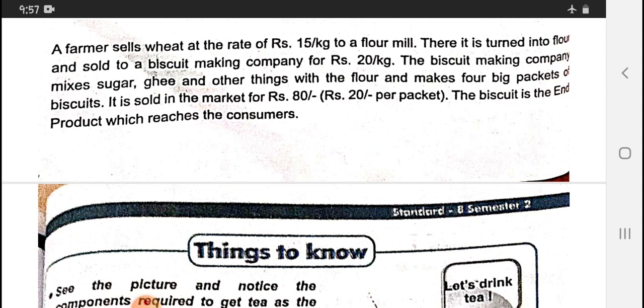The biscuit making company makes sugar, ghee and other things with the flour and makes 4 big packets of biscuits. It is sold in the market for 80 rupees, so 20 rupees per packet. The biscuit is the final product which reaches the consumers.